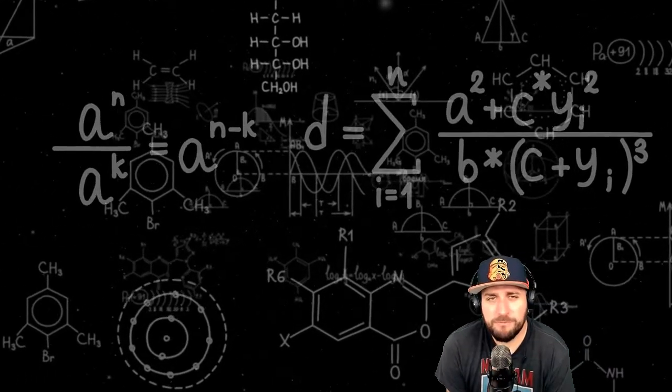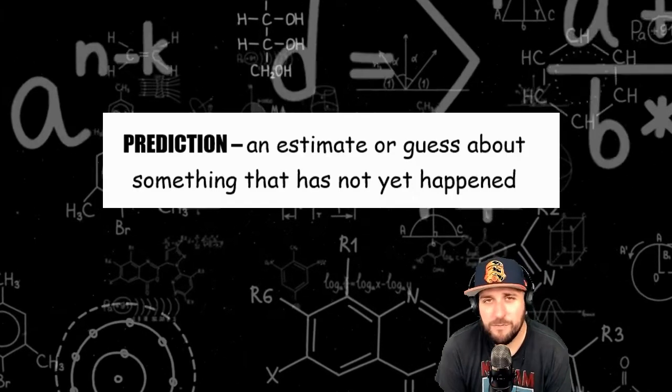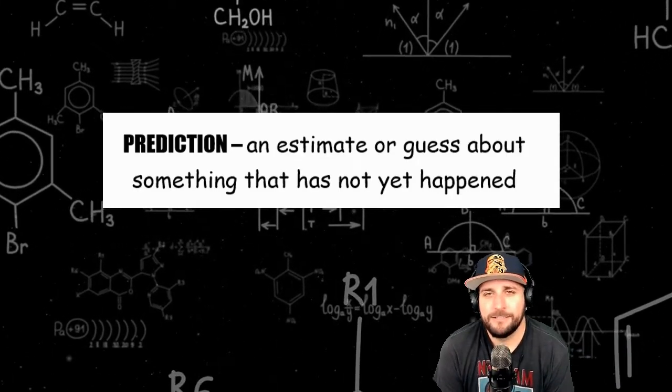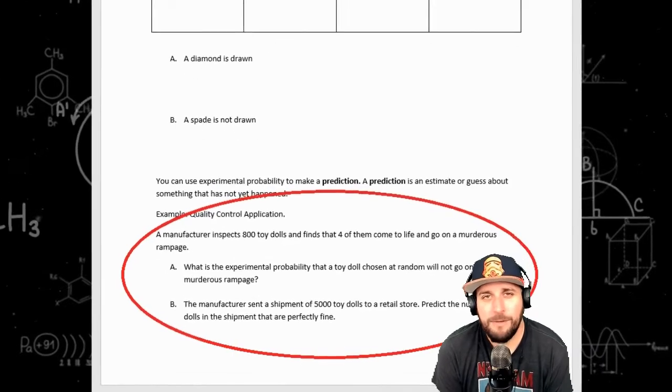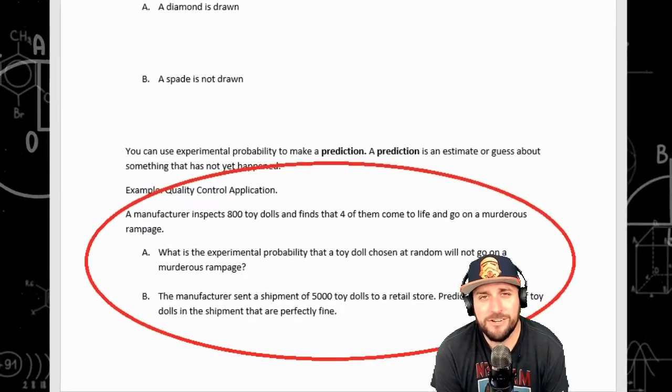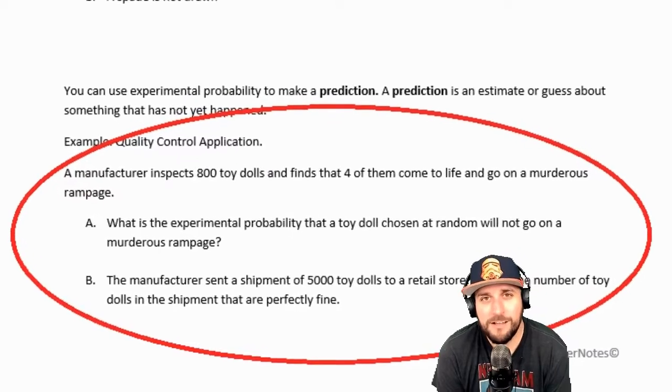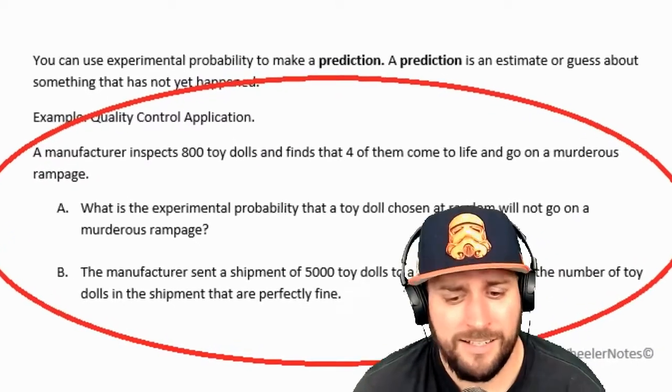We can use experimental probability to help us make a prediction. A prediction is a guess about something that hasn't yet happened. In our example here, it's about quality control. A manufacturer inspects 800 toy dolls and finds that only 4 of them come to life and go on a murderous rampage. What? Question A, find the experimental probability that a doll will not go on a murderous rampage.